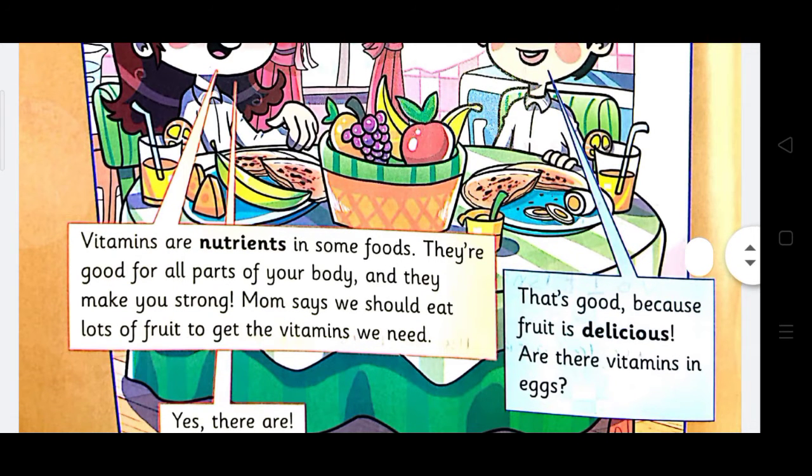Let's go to another point. Vitamins are nutrients in some foods. They are good for, here, this phrase means useful for. Let's complete: all parts of your body, and they make you strong. Let's stop with this sentence. Make you strong. If we have the verb make, it must be followed by an object. Then we have to add an adjective.